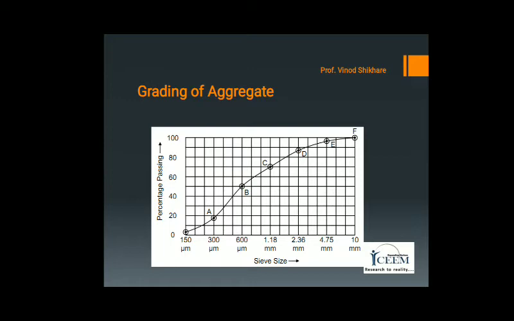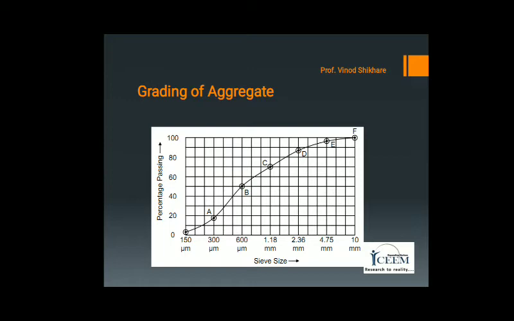Flat slope of the grading curve, which is from D to E, that is between 2.36 to 4.75 millimeter size of aggregate, indicates a negligible contribution of particles of this size.